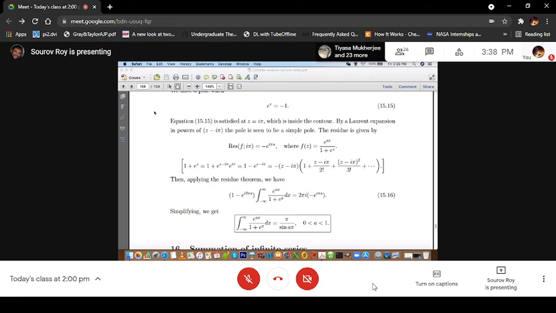If you just remember the definition of conjugacy class or the definition of coset, you should be able to solve the problem. That's all.